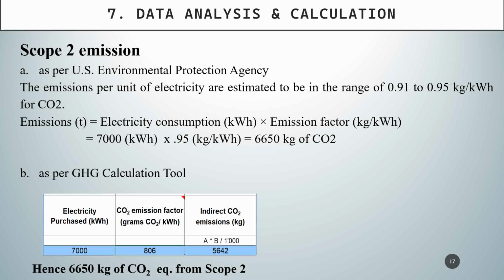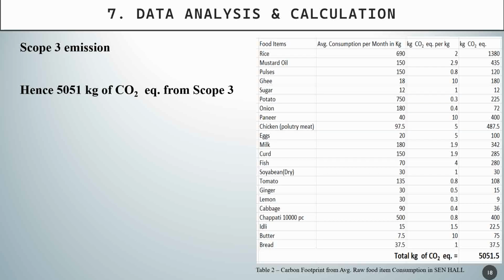So here the difference is a little bit large, but actually the emission factor which would be much more suitable, I could get from the nearby electricity power plants, but I was not able to get that data, so I had used the US EPA method and greenhouse gas calculation tools. But it may vary depending on what sources in India are being used for electricity generation. So here also taking the maximum, it is 6650 kg of CO2.